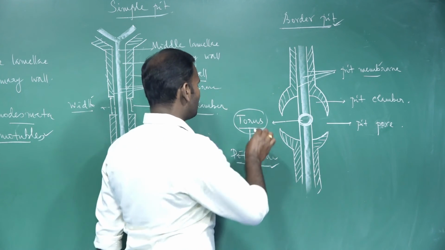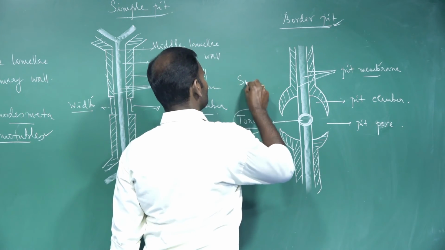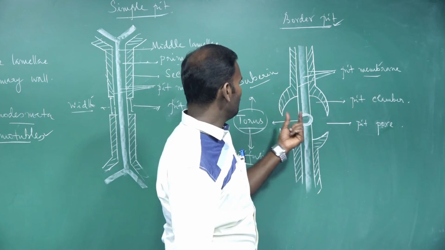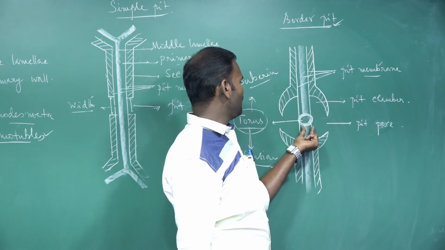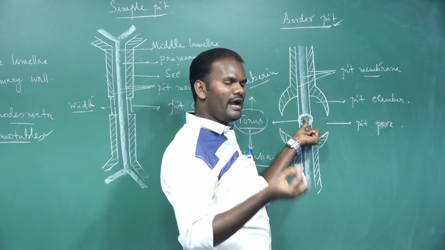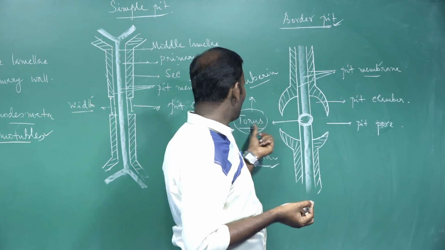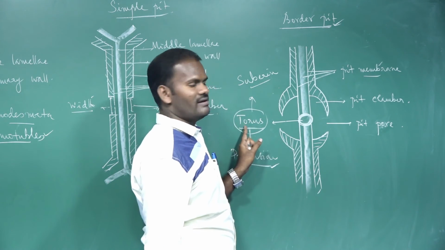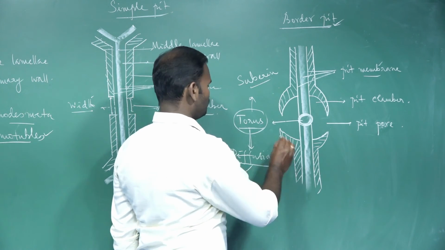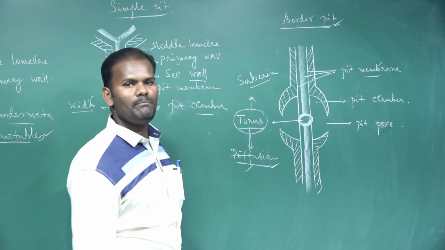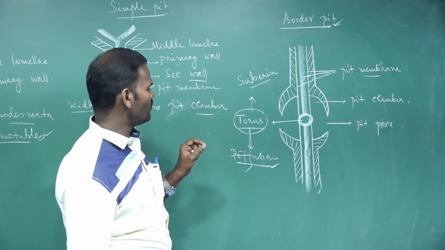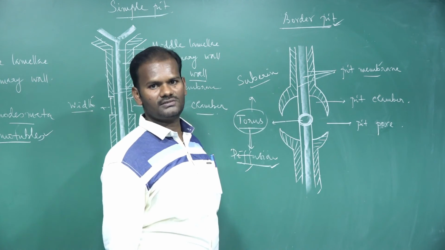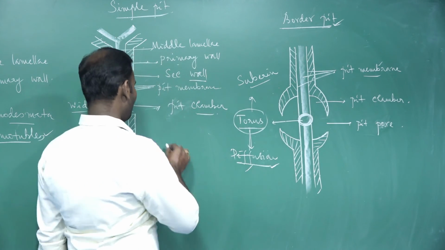So, a neat question: torus is made up of a fatty substance called suberin. Once again, in bordered pit, the pit membrane has a minute pore made up of a fatty substance called suberin. Such a minute pore is called torus, which regulates diffusion. So pit over. How is a pit formed? Due to the uneven thickening of the secondary walls. Two types of pit. Then next, what are the functions?